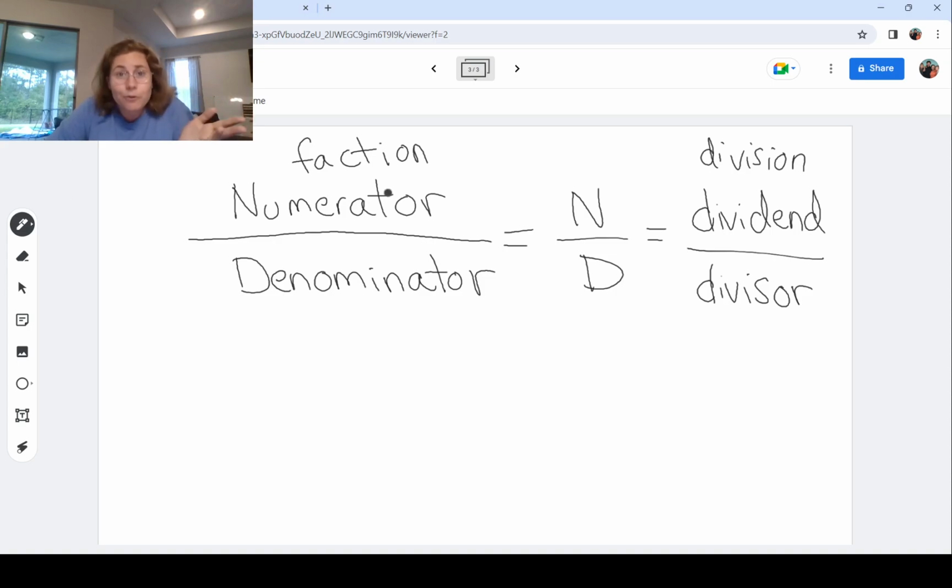My shortened version of what they mean is numerator is the top of the fraction, dividend is the top part of the fraction, denominator is the bottom, divisor is the bottom. And if you want to see it this way, the denominator divides into the numerator when we talk about it in long division terms, okay? So make sure you feel comfortable with those words.